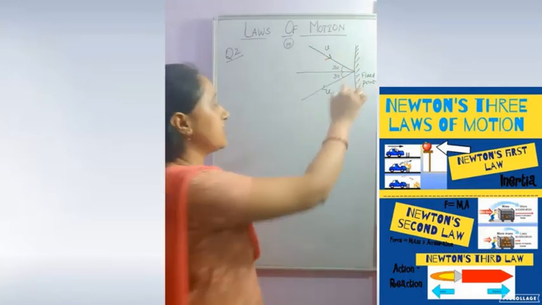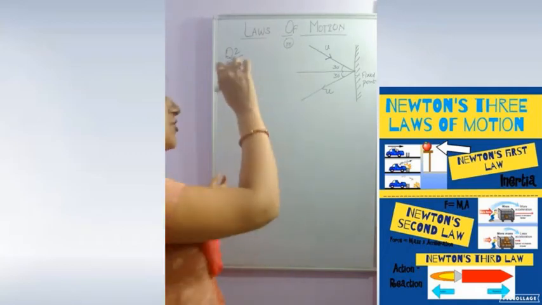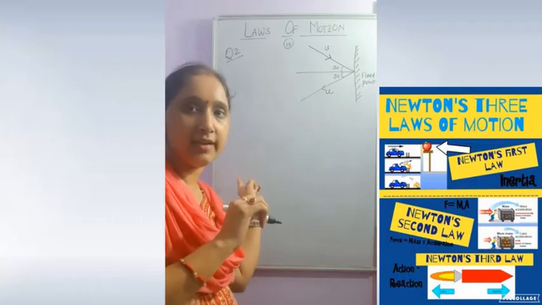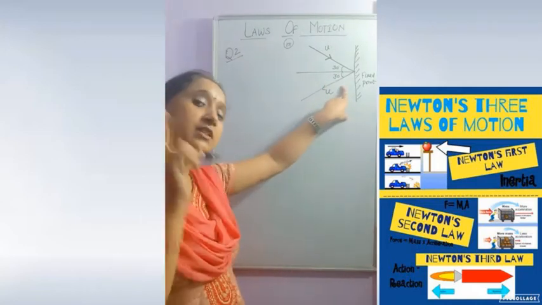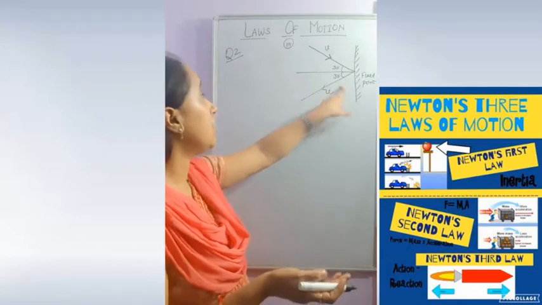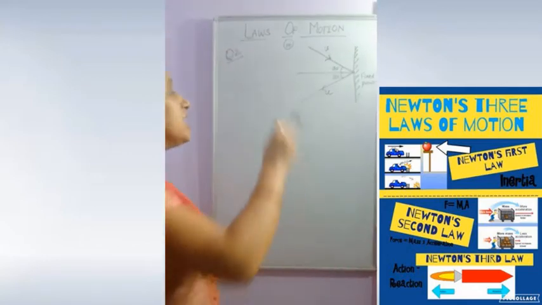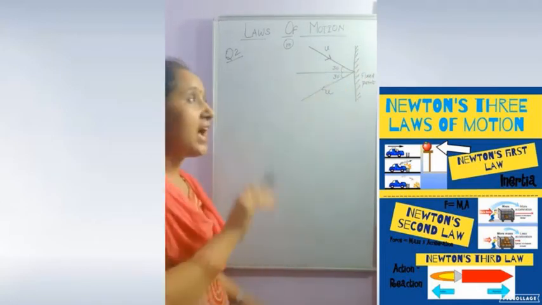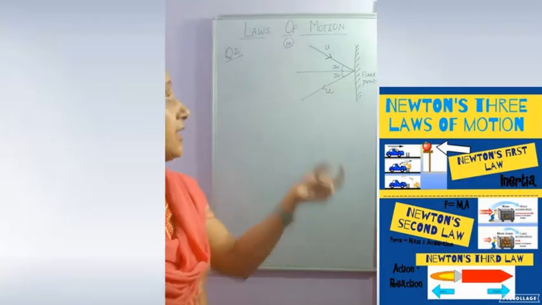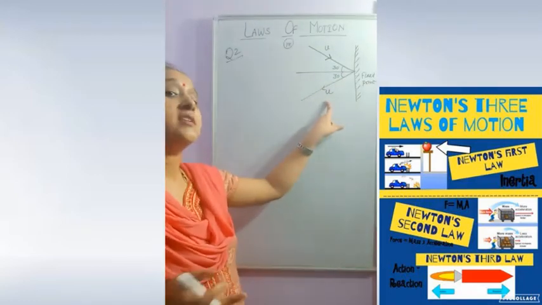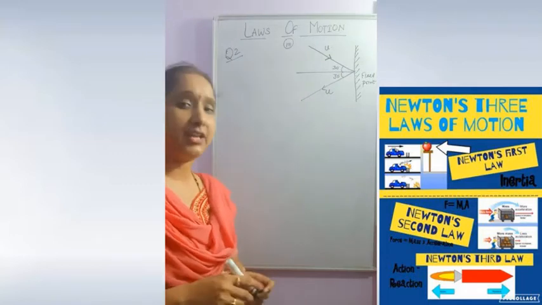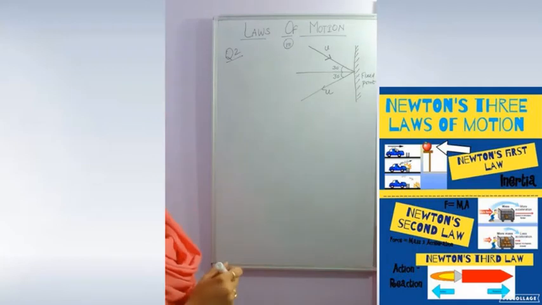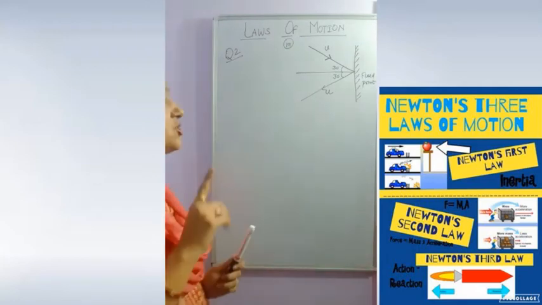This object is incident on this fixed end, and after striking this end, it is reflected towards the opposite end again at an angle of 30 degrees with the same speed. I am repeating the question. A small object of mass m is moving with velocity v, striking the fixed end at an angle of 30 degrees. After striking the fixed end, it returns with the same speed u and at the same angle, but the direction is reversed. Here it is in this direction, here it is in this direction. For this particular question, you have to calculate the change in momentum.